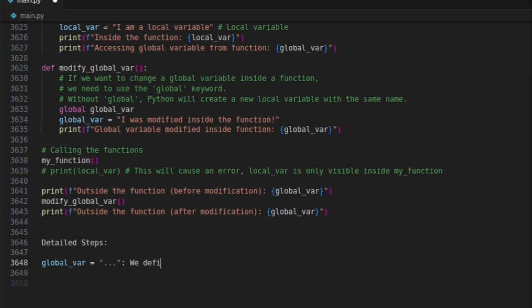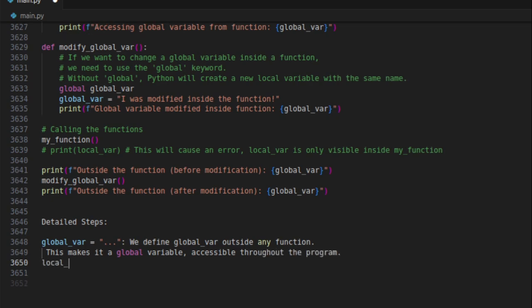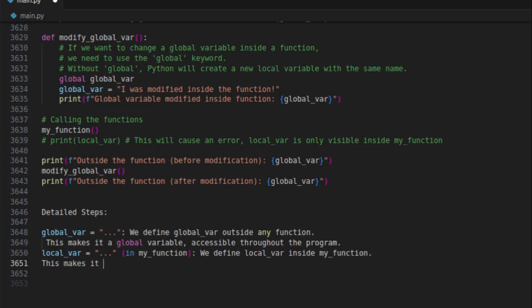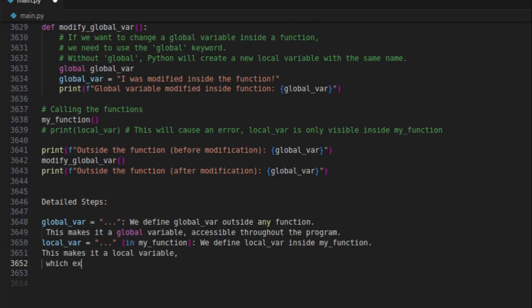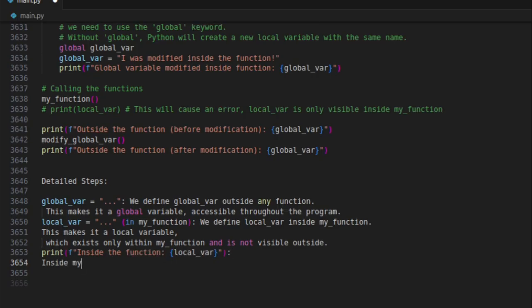Detailed steps: global_var equals, we define global_var outside any function. This makes it a global variable, accessible throughout the program. local_var equals, in my_function we define local_var inside my_function. This makes it a local variable, which exists only within my_function and is not visible outside.